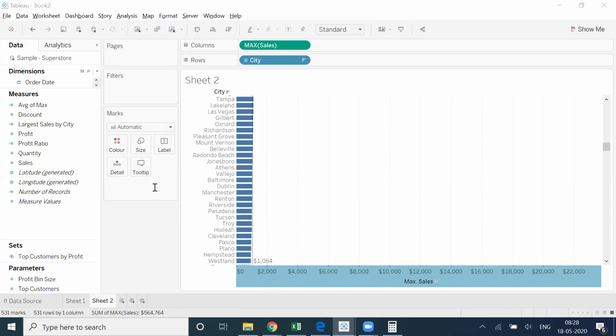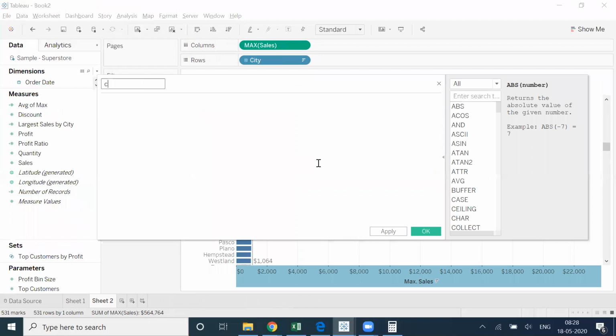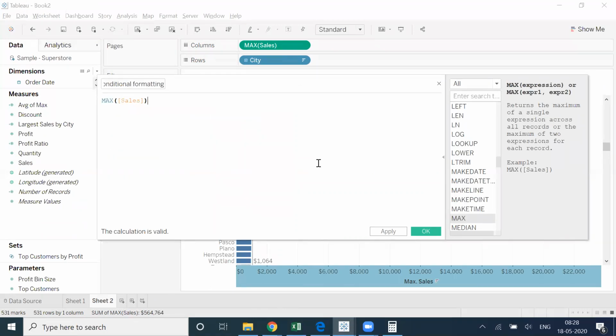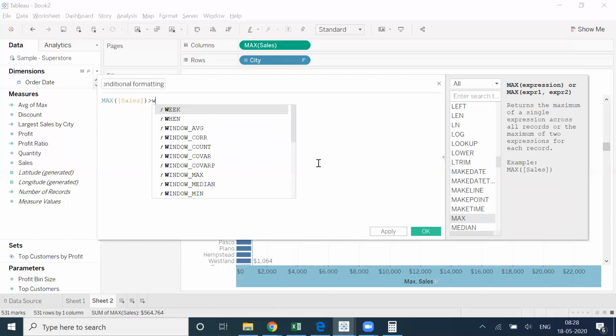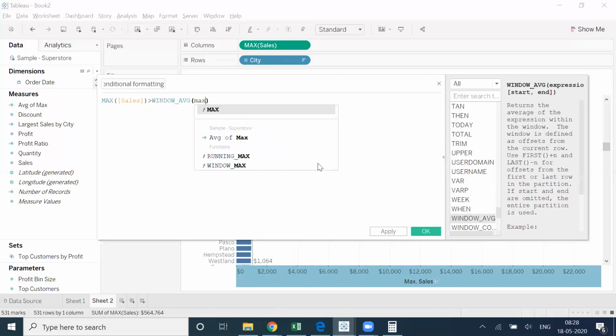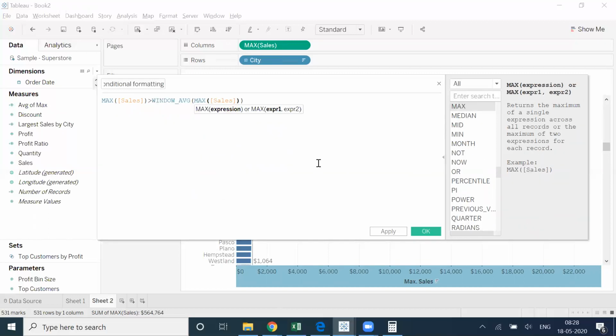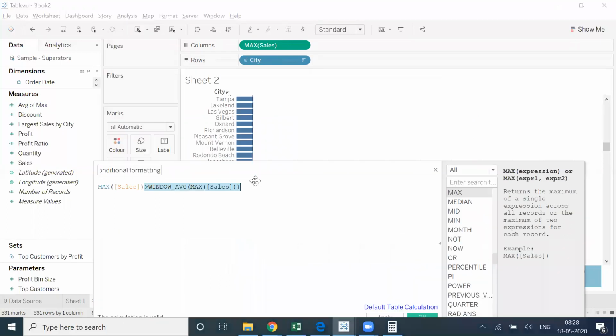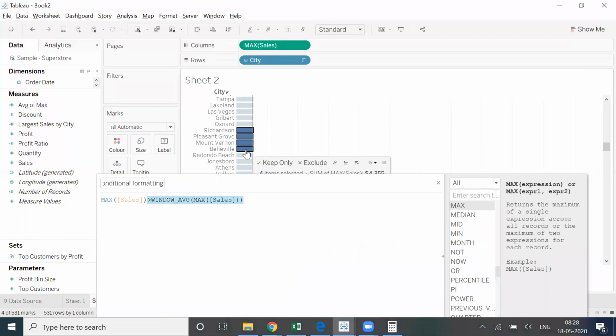So if I write something like, let's say, max of sales is greater than window average of max of sales, something like this. Max of sales, obviously, will compare the individual max of sales value, and then I'm comparing it with window average of max of sales.